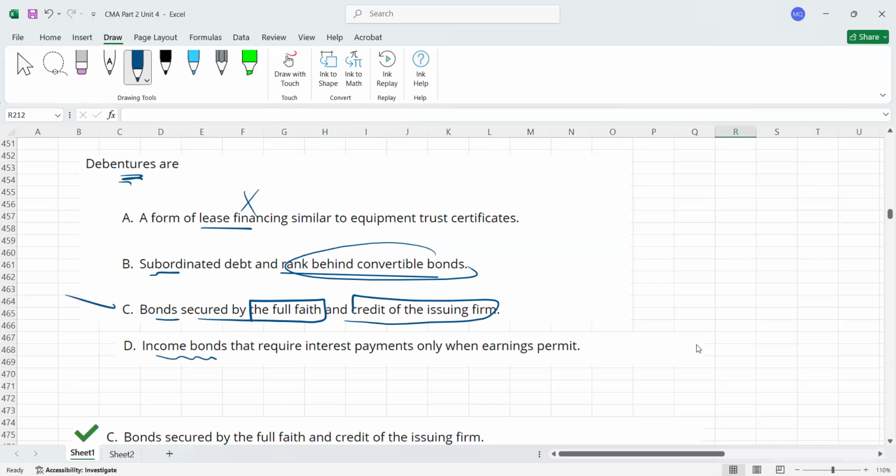D, income bonds. No, debentures are not income bonds. Income bonds are totally different. Income bonds require interest payments only when earnings permit. No, debentures are not like that. Income bond is a separate thing. Debenture is a separate thing. Okay, is that clear, guys?